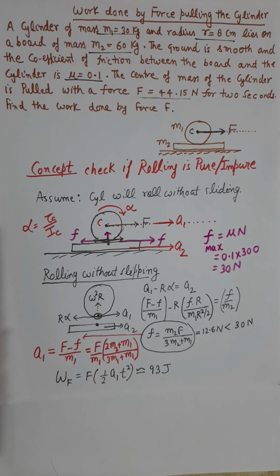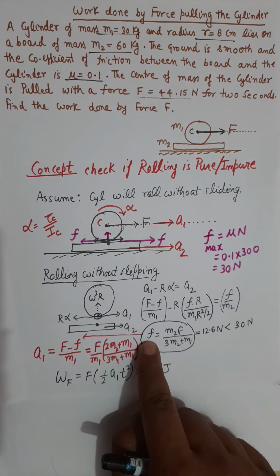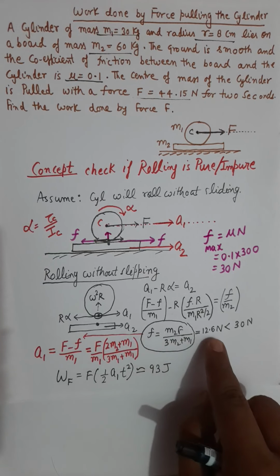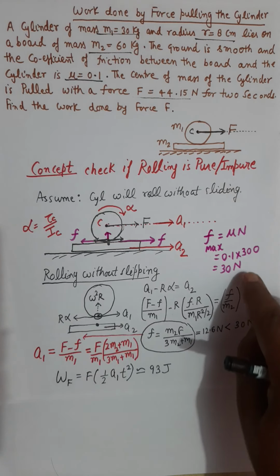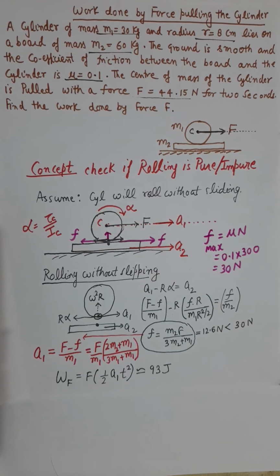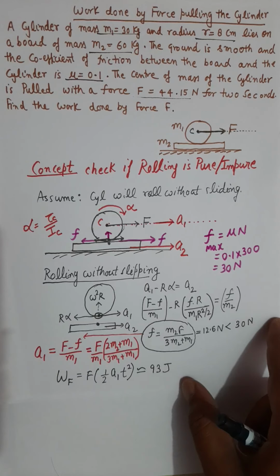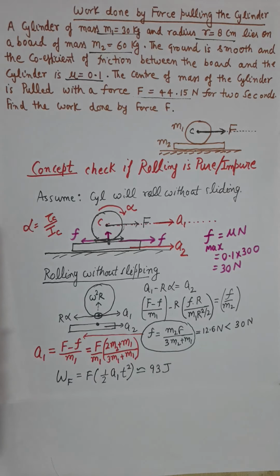One point which I would like to mention here is, in case the value of friction force, instead of 12.6 Newton, comes somewhere around 32 Newton or 36 Newton, which is more than the limit of friction, then if it happens in a numerical, it means the assumption of rolling without slipping is an incorrect assumption.